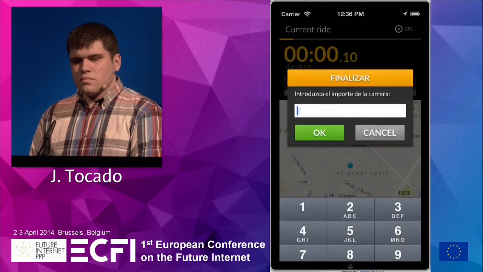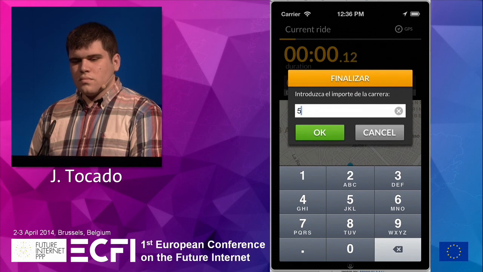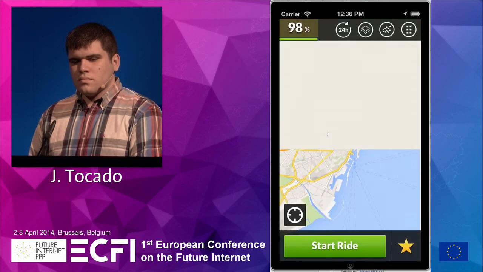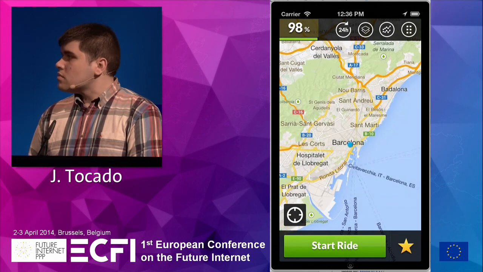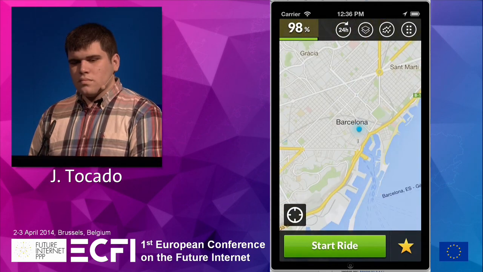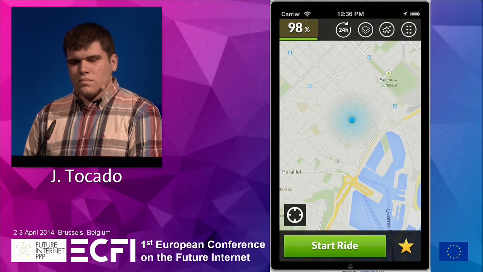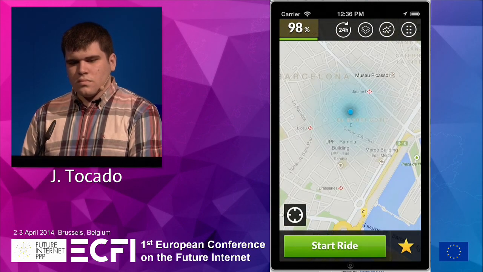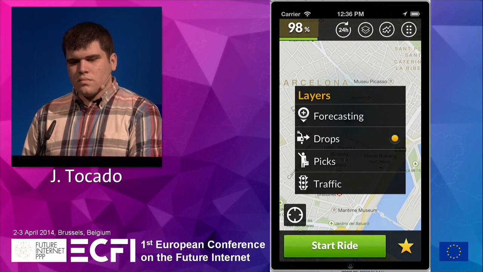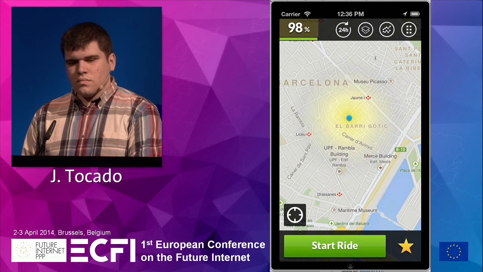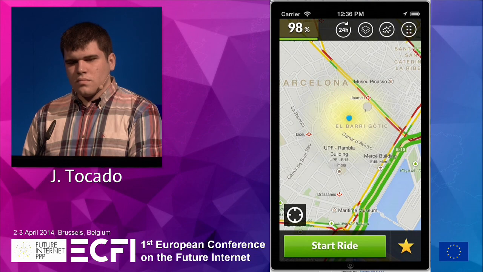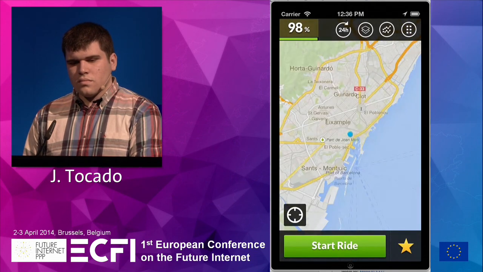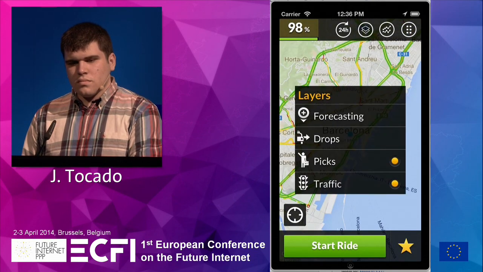What kind of statistics do they see? They see where they take people in the map, where they drop people in the map, so they can have a sense of how their work is going, where they find their work, and where their rides go. We give them some information about traffic, and also information about their daily work.